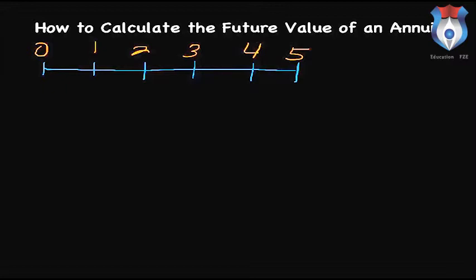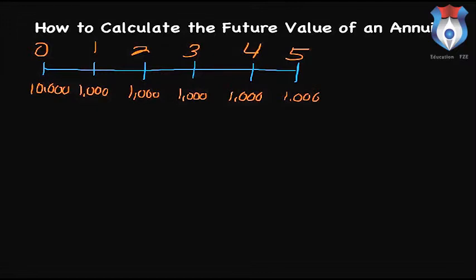Now what we also want to do is list when each of the payments are going to be made. This helps us be very, very organized so that we ultimately can get to the right answer, which is what we're after. And so in the 0 period, which stands for today, we are going to be putting in our $10,000. In the first period, which is the first year, we're going to be investing $1,000. And we're going to do the same thing for years 2, 3, 4, and 5. I'm going to show you ultimately how this plays out.